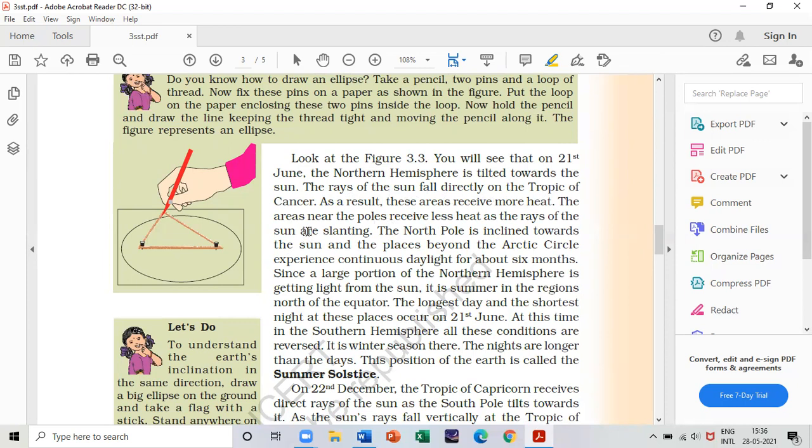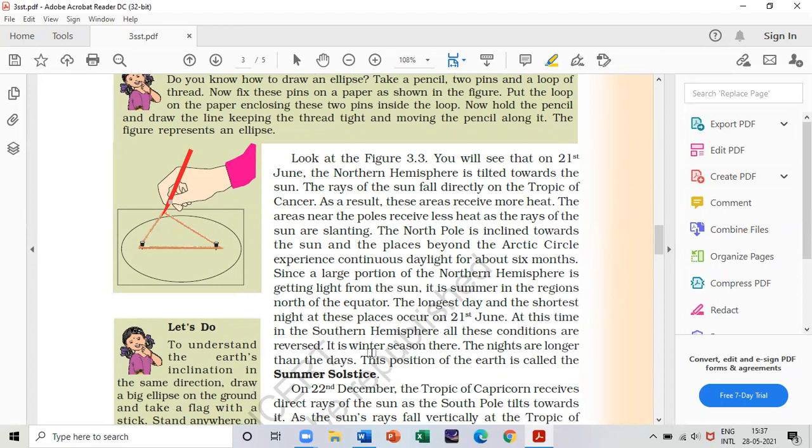These areas receive more heat, and the area near the pole receives less heat, and the rays of the sun are slanting, and the North Pole is inclined towards the sun, and the places beyond the Arctic Circle experience continuous daylight for about 6 months. Since a large portion of the northern hemisphere is getting light from the sun, it is summer in the region north of the equator, and the longest day and the shortest night occur on the 21st June. Underline the date.